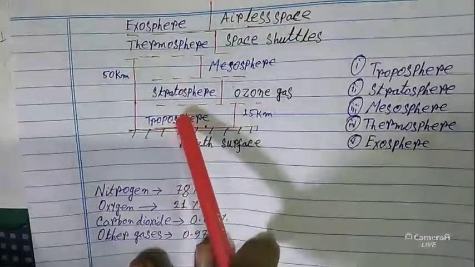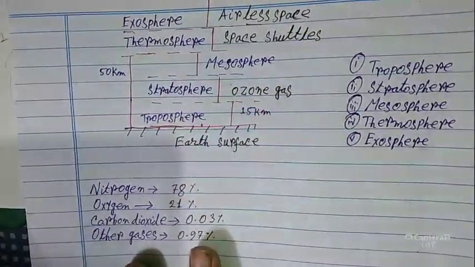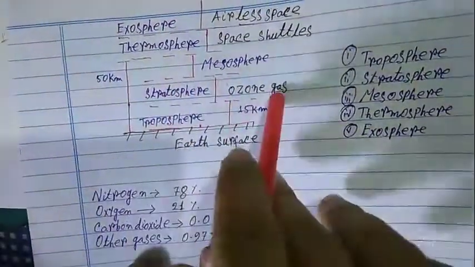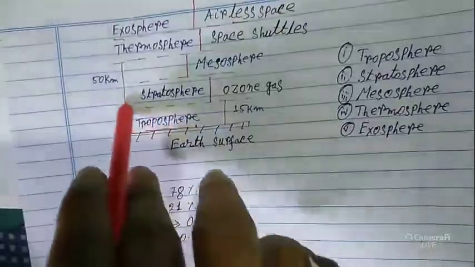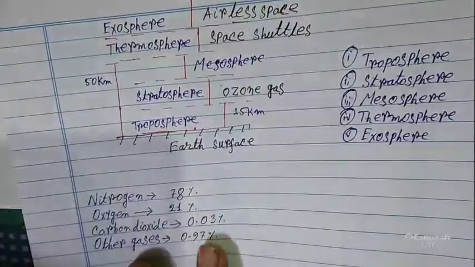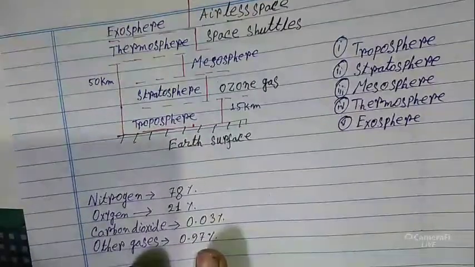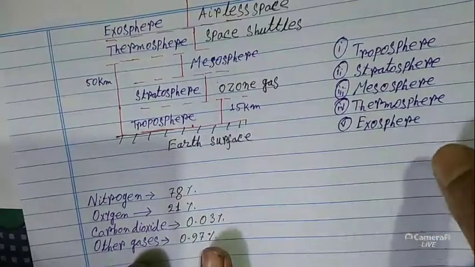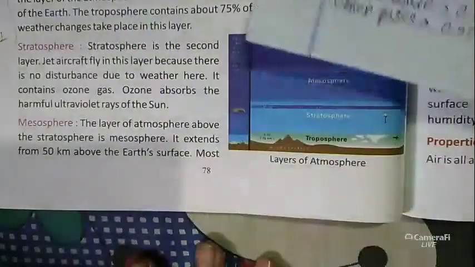In this layer we also see ozone gas. In this second layer there is no disturbance of the weather. That's why jet aircraft fly in this layer.